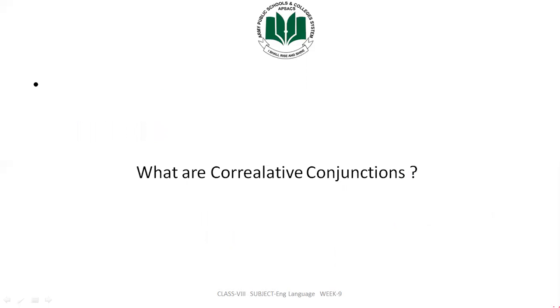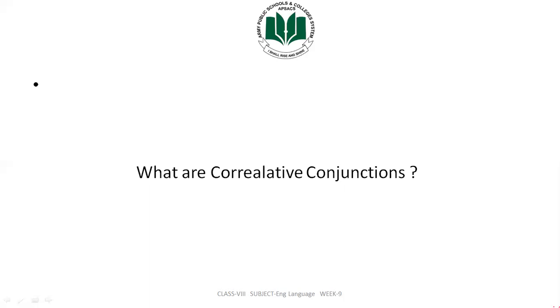First of all, if we come towards correlative conjunctions, we should know what conjunctions are. Conjunctions are those words which join sentences, meaning they help in joining sentences, like as, and, both. These are all conjunctions which you use in sentences to join words in one sentence.